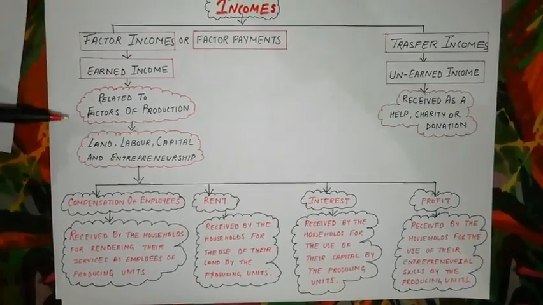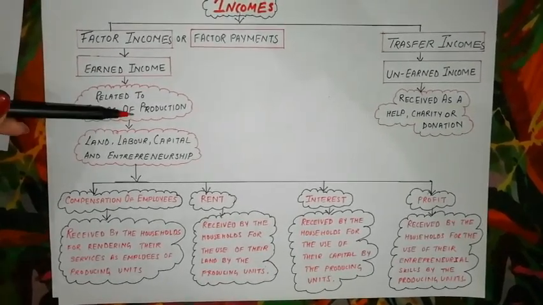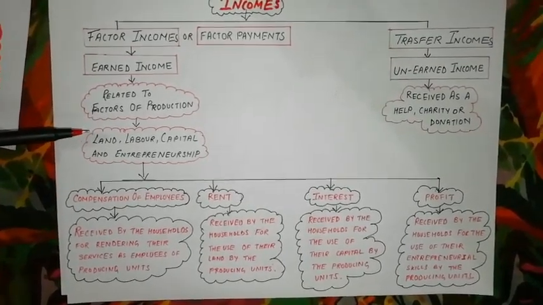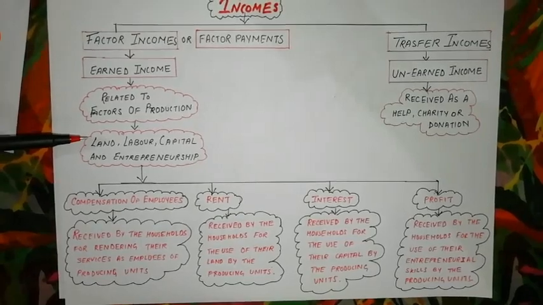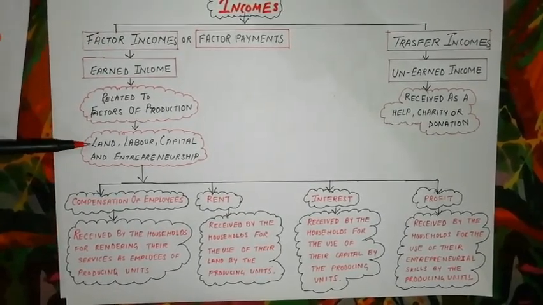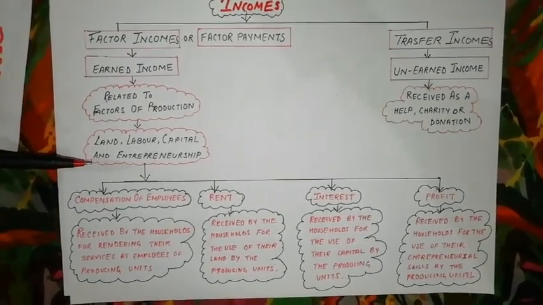Now this earned income is related to the factors of production. You are already well known to this topic: factors of production are land, labor, capital and entrepreneurship.